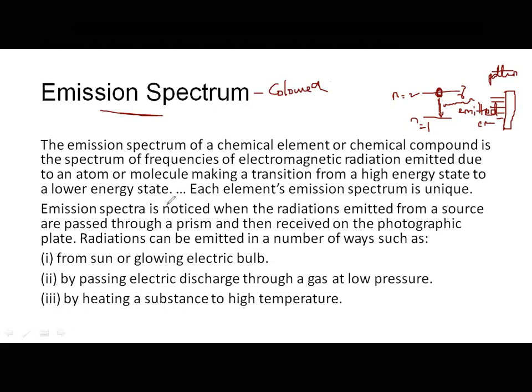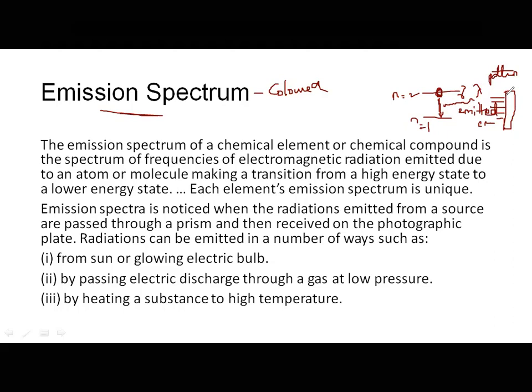They are unique. Emission spectra is noticed when the radiations emitted from a source are passed through the prism and then received on the photographic plate. Whatever those emitted radiations are, when they are taken on a photographic plate, you can say frequencies or you can say wavelengths, doesn't make any difference. What pattern you get, we call it emission spectrum.